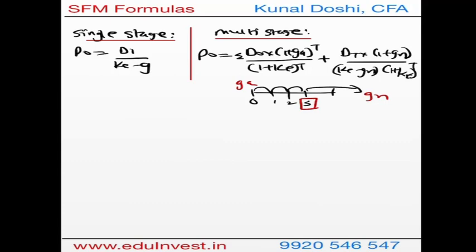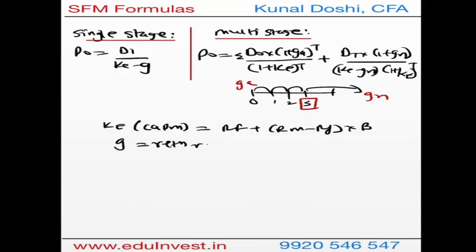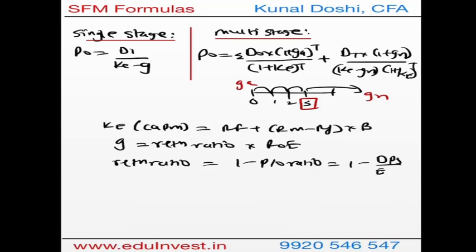Here there are some important things to be noted. For example, the KE that we use is calculated using CAPM, which is RF plus RM minus RF into beta. The formula for growth rate is retention ratio times the return on equity. Now retention ratio, just a quick revision, is nothing but 1 minus payout ratio, and payout ratio is nothing but dividend per share over earnings per share. ROE is nothing but PAT over total equity, and when you do it per share, you get earnings per share over market price per share. You can use this as a reference.